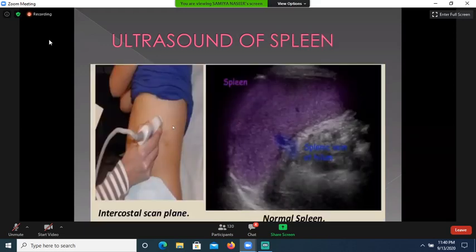To see the spleen, it is done in the lateral decubitus position, and the probe is placed subcostally, and this type of image is achieved. Again, this is the superior pole of the spleen, and this is the inferior pole of the spleen. This is the diaphragm, and this is the left kidney.